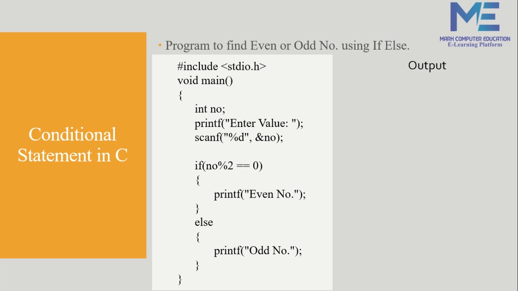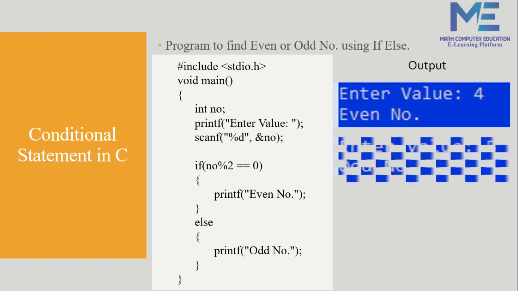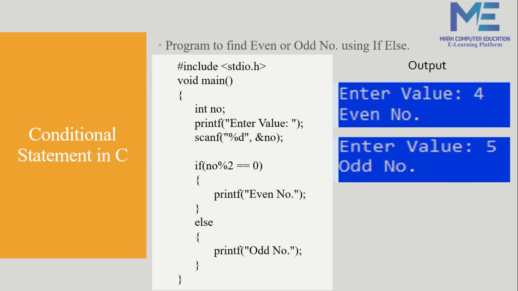Let's check our output. Here I entered the value 4. So 4 is an even number, so the message printed is even number. Let's check another output. Here I have entered the value 5. So I get an odd number.